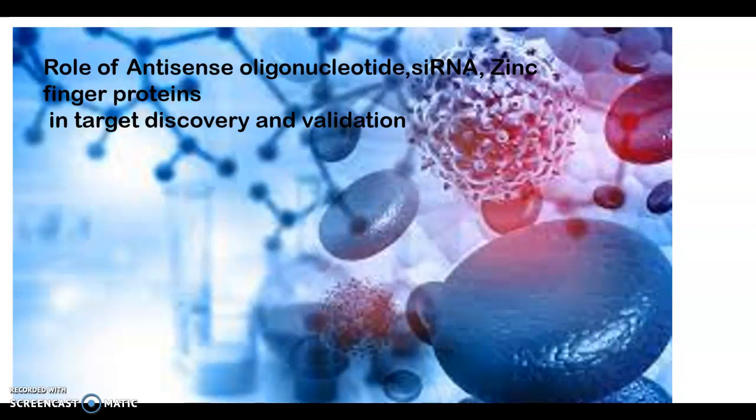Target discovery is a process of identifying the direct molecular target, that is proteins and nucleic acid, and it is the first step in target discovery. Validation is a process by which a predicted molecular target, for example proteins or nucleic acid, which we discovered in the target discovery of a small molecule, is verified. So target validation can include knockdown or overexpression of the presumed target. The tools which come under target validation are antisense oligonucleotide, siRNA, zinc fingers. First we see the antisense oligonucleotide.